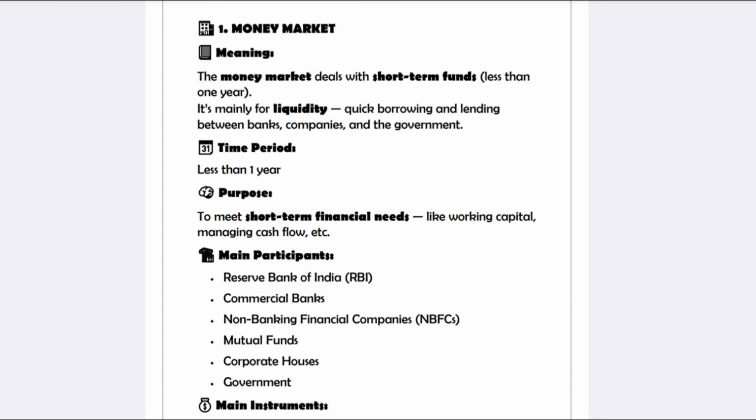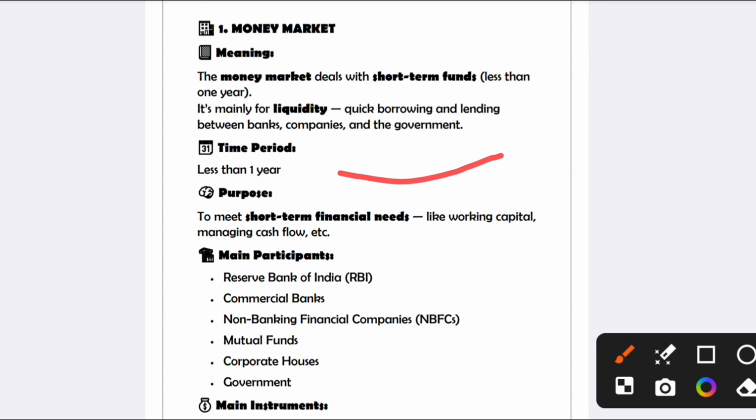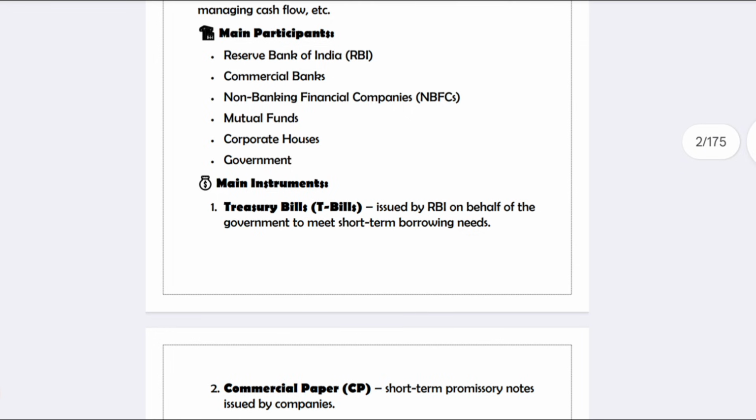Short term means less than a year. Its purpose is to manage the cash flow in the organization. The main participants are the RBI, commercial banks, NBFCs, the government, and mutual funds.